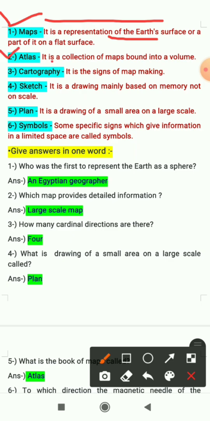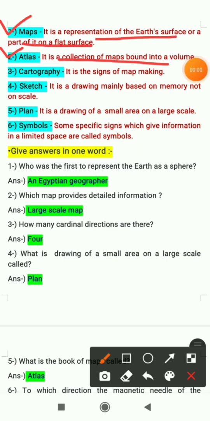Second keyword is atlas. It is a collection of maps bound into a volume. So a book of maps is called an atlas. Third keyword is cartography. It is the science of map making. Fourth keyword is sketch. It is a drawing mainly based on memory, not on scale. So when we draw something only based on our memory, not on scale, that time it is called a sketch.